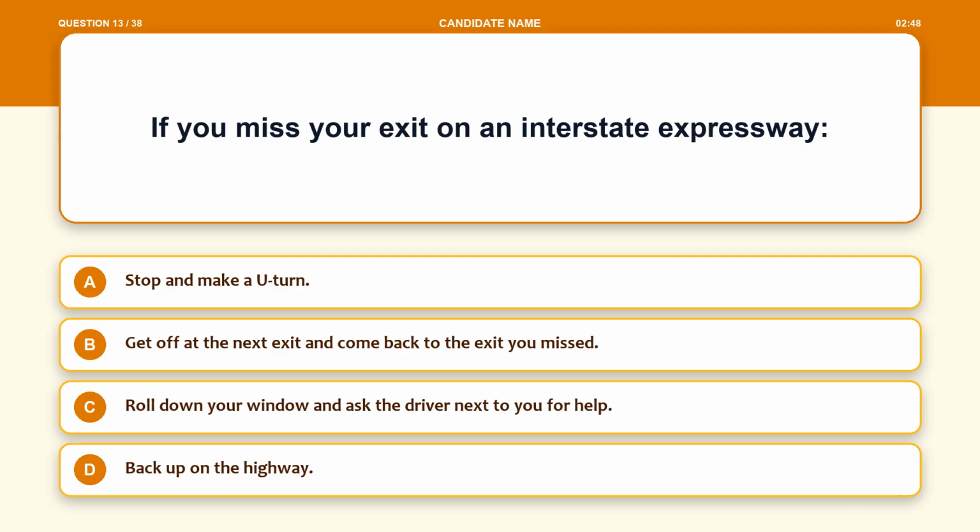Question 13. If you miss your exit on an interstate expressway, option A, stop and make a U-turn. Option B, get off at the next exit and come back to the exit you missed. Option C, roll down your window and ask the driver next to you for help. Option D, back up on the highway.